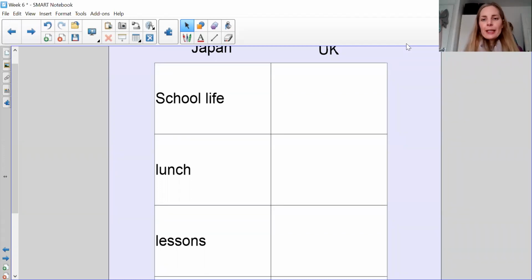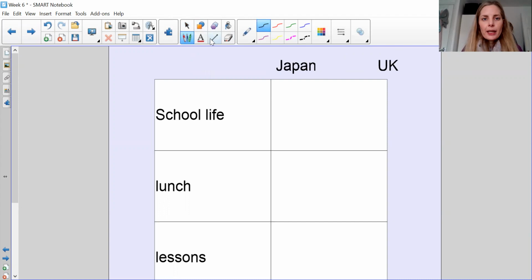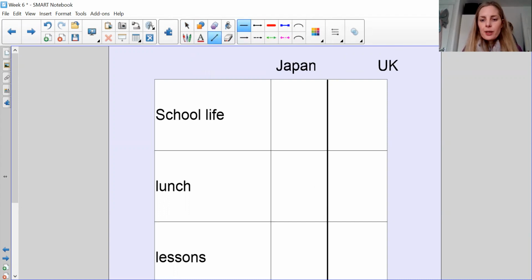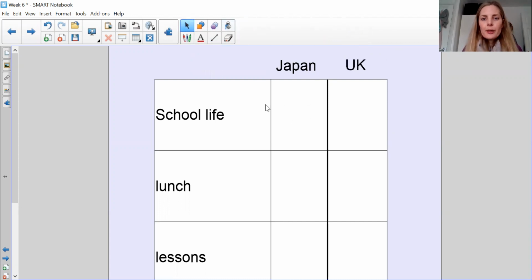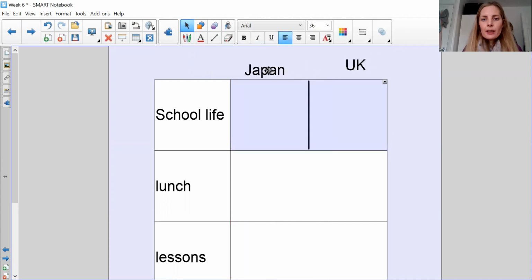So those are your 3 headings, and then you can put Japan and divide your page up so that you can write in the blocks, and then you can put the UK. So you're going to write a little bit about the life of someone that's in Japan.